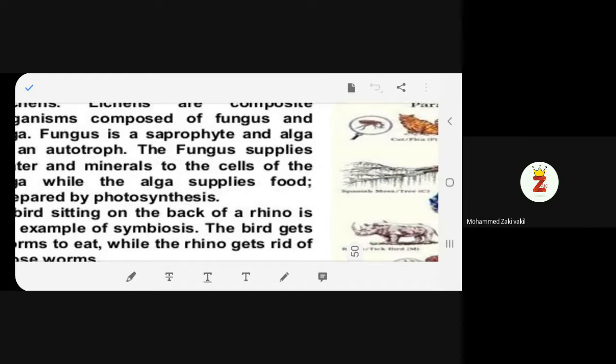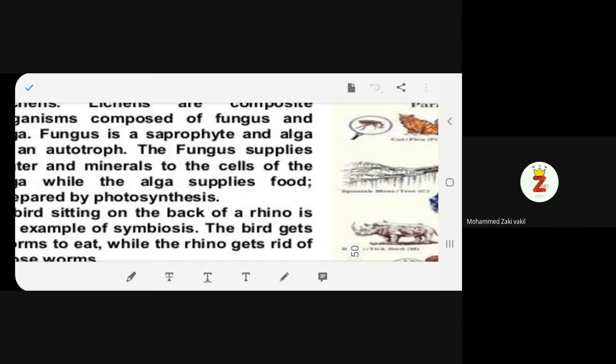Is there any problem in understanding symbiosis? No, ma'am. All of you understood? Can you explain these two examples in one or two words? Yes, ma'am. Symbiosis is the relation of two organisms living together and helping each other. Exactly, helping each other. Now give me the example. Ma'am, a bird sits on the back of the rhino because on the rhino's body there are so many worms and insects, so the birds can eat them.